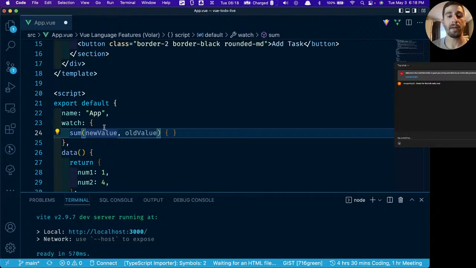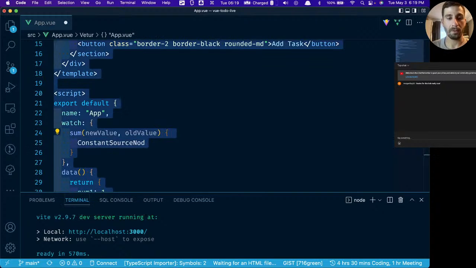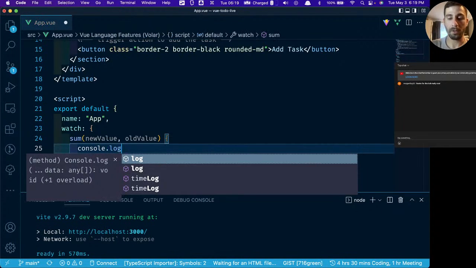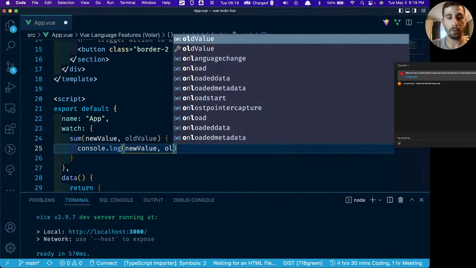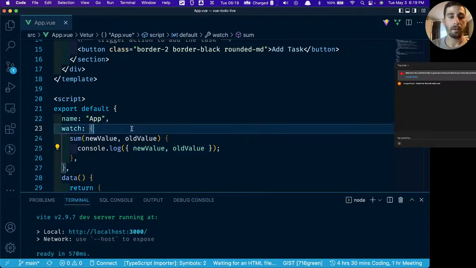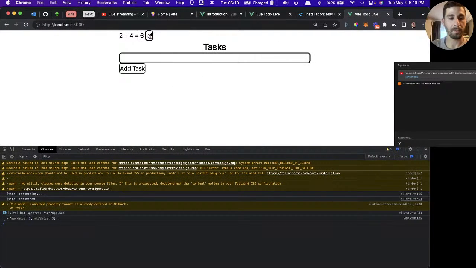It's going to have access to the old value and the new value. So we can do this. We can say console.log new value, old value. So anytime the sum changes, we're going to log out the old value and the new value. Let's see what that looks like. You can see down here, every time we click it, we have a new console log.